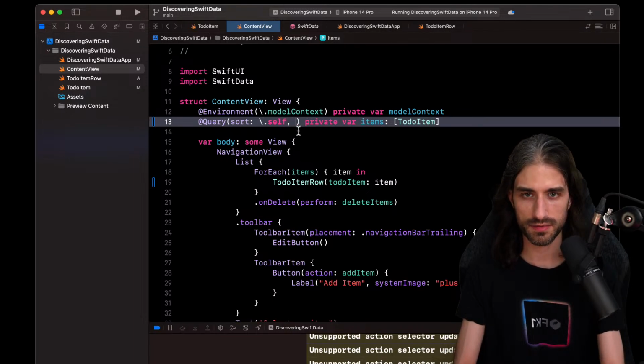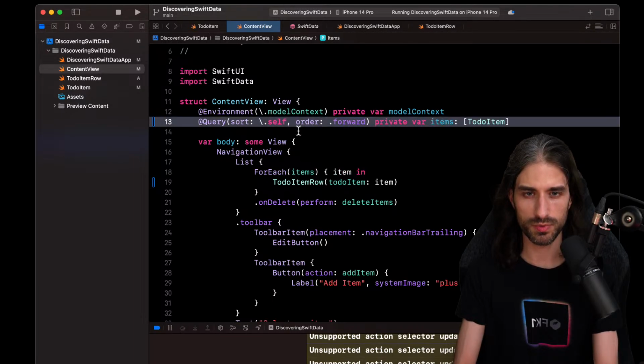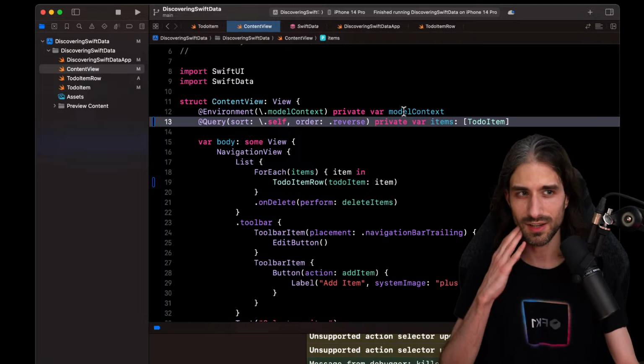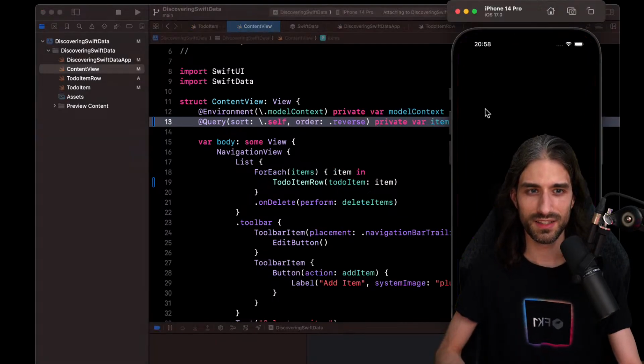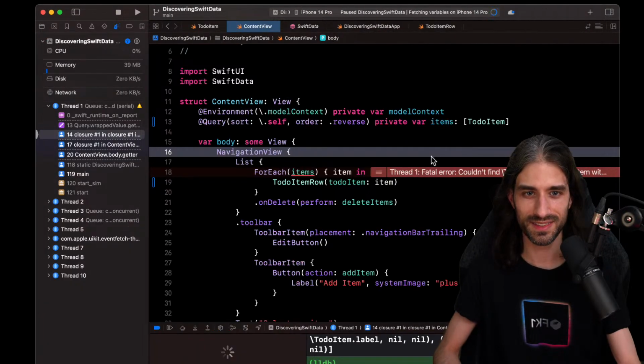Okay, and then for the order, so here is going to be, I guess, forward or reverse. No, it should be reverse actually, because when the Boolean is set to true, we want them to appear first. So I guess it's reverse, but we'll see what it's going to do. Is it going to work or not? Ah, fatal error.